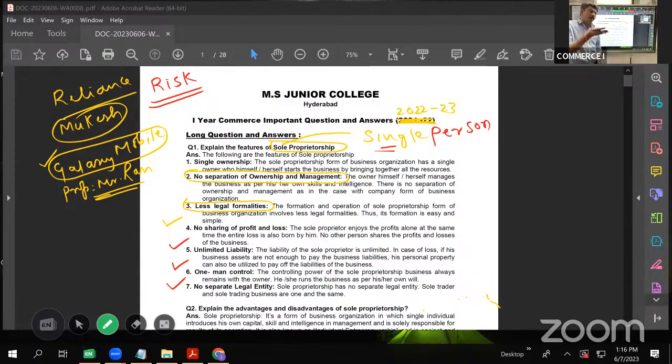The firm is recognized by the proprietor's name only. It has no legal existence. As such, Galaxy Mobiles cannot enter into any contract with a third party. If any such contract is to be entered into, it would be between the proprietor and the third party, because Galaxy Mobiles has no legal existence. So this is how we have seen the features of sole proprietorship. Now let us go to the